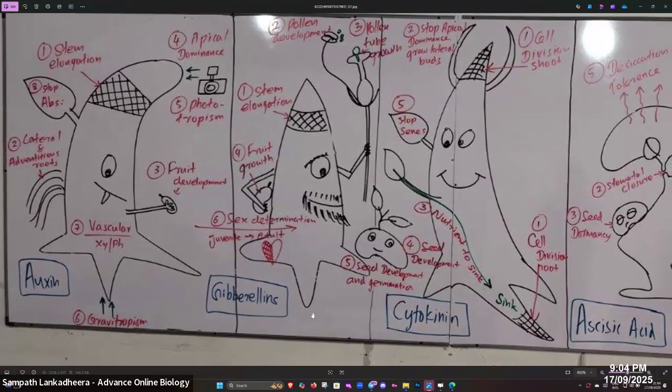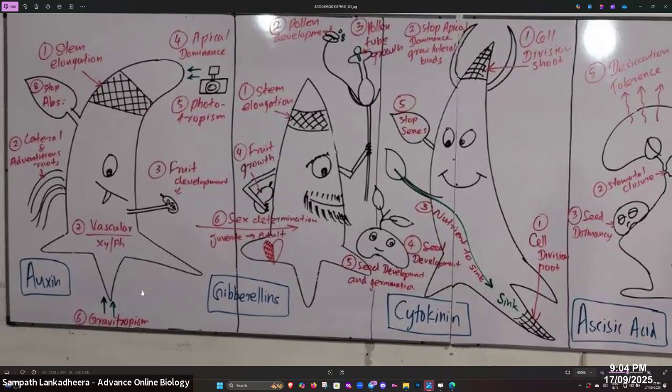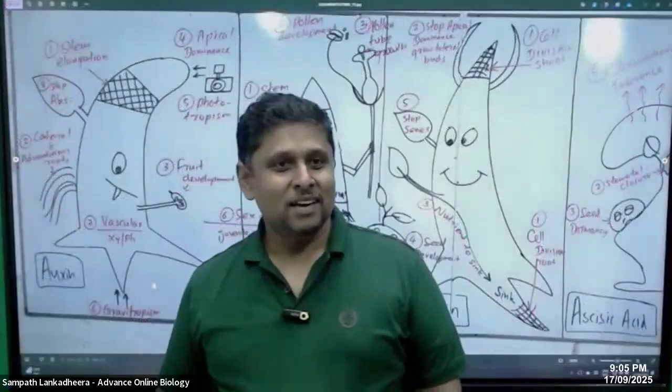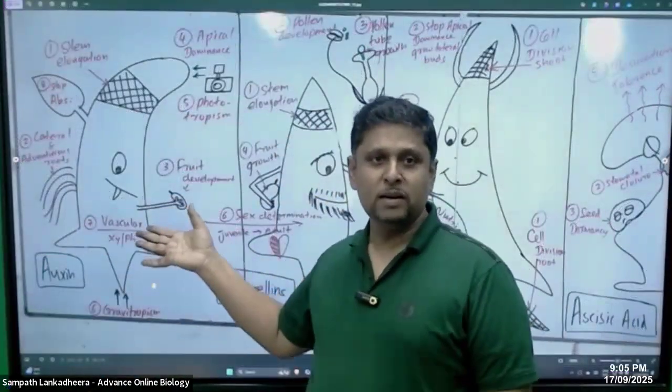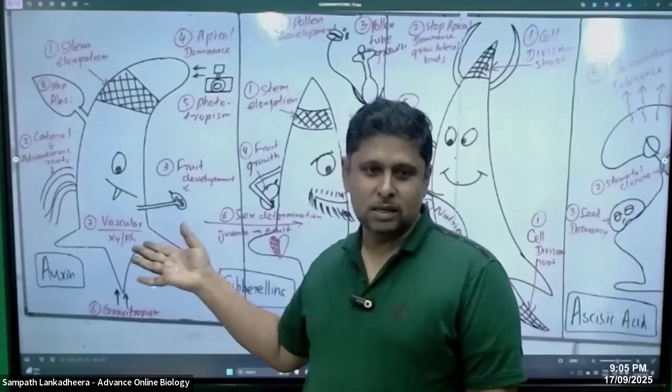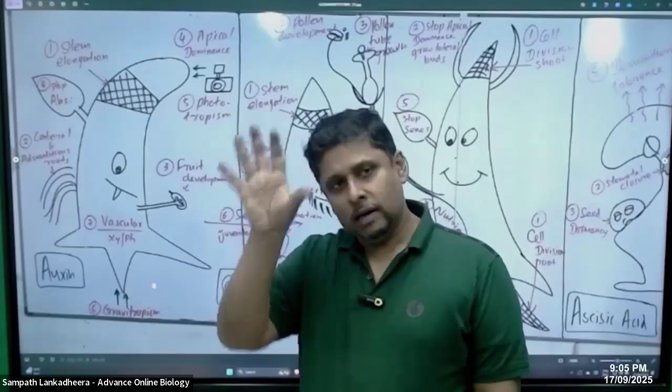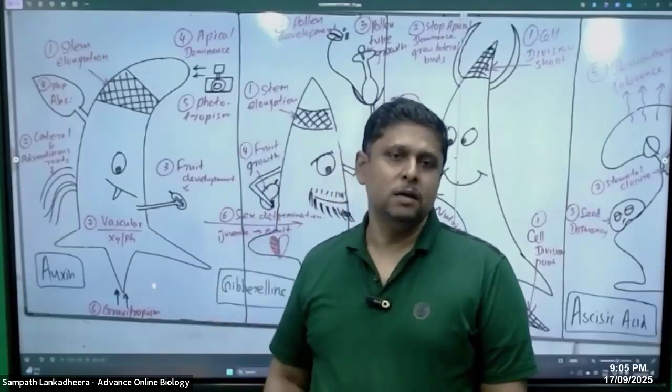Maybe this auxin one. Can you see the diagram clearly? The one at the corner, the auxin one. I'm talking about this one. So here is the list of functions we discuss for auxins.